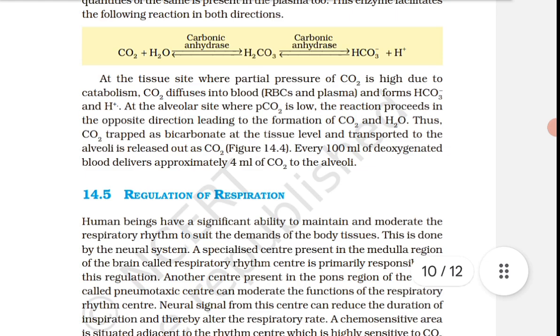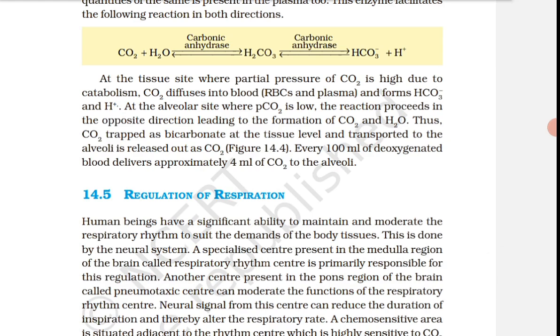At the alveolar site where PCO2 is low, the reaction proceeds in the opposite direction, leading to the formation of CO2 and H2O. वहाँ पे फॉर्मेशन हो जाएगा CO2 और H2O का alveoli में. Thus CO2 is trapped as bicarbonate at the tissue level and transported to the alveoli is released out as CO2.